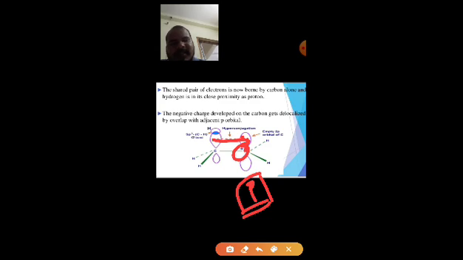The negative charge developed on the carbon gets delocalized by overlapping with the adjacent p orbital. It is an overlapping of the sigma bond with the p orbital of the carbonium cation, that's why we say p orbital; otherwise, in double bonds it would mean a pi orbital, since there should be a pi bond.